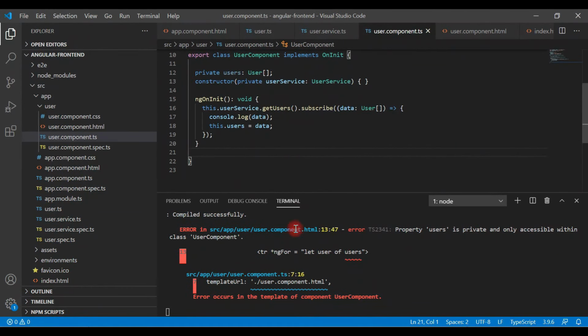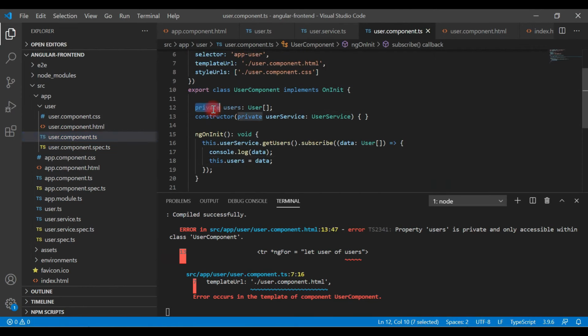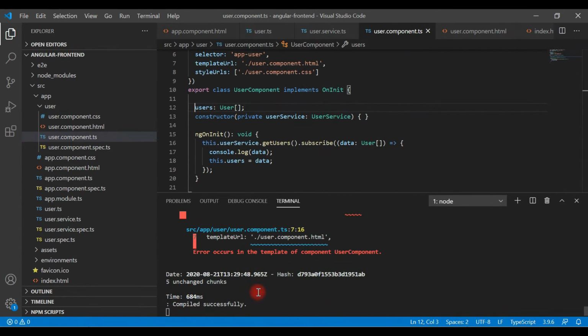Okay, great. So here you can see the error, errors occur in template of component UserComponent. Let's see what is the error here. Property users is private and only accessible within class UserComponent. Okay, let's go ahead and let's remove the private here. Let's save the file, and you can see here the error is resolved.